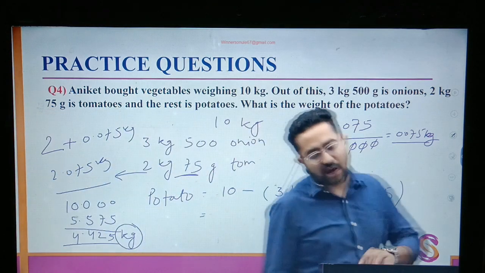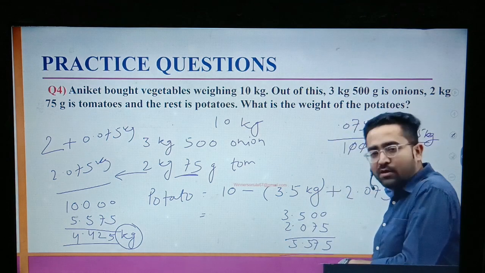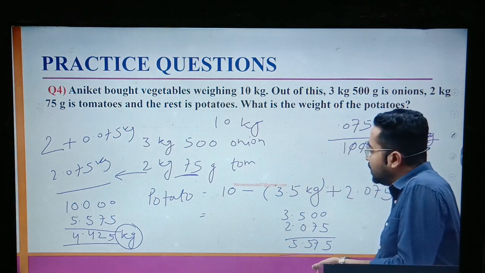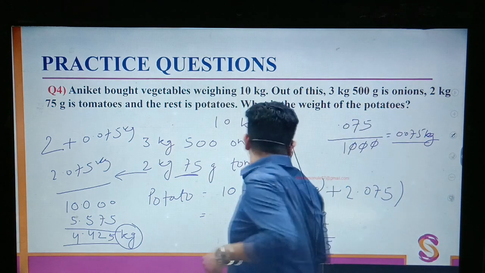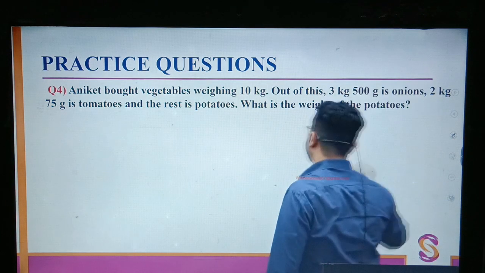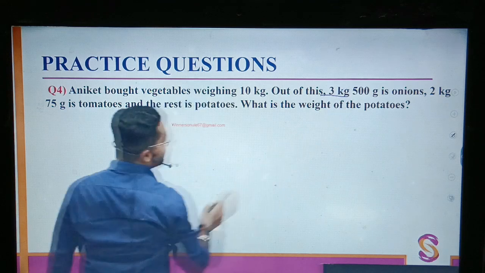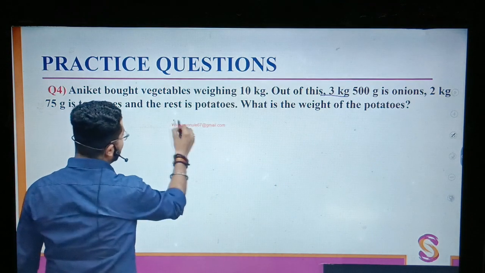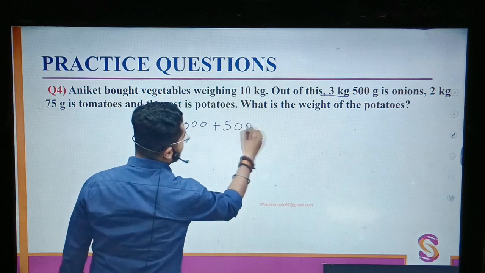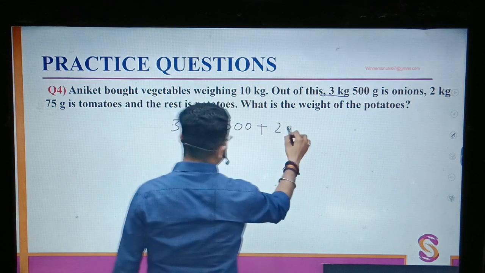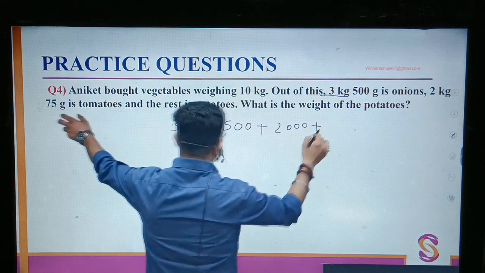So that's how I converted grams into kgs, but you can convert kgs into grams also. That would be easier because simple. 3 kg, 1 kg is 1000 grams. So 3 kg is 3000 grams plus 500 grams. 2 kg is 2000 grams plus 75 grams.